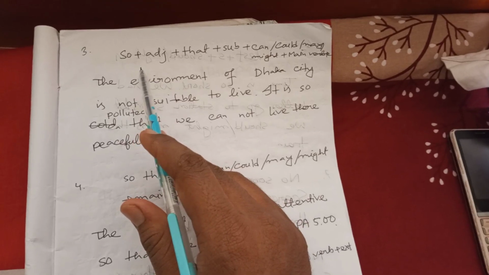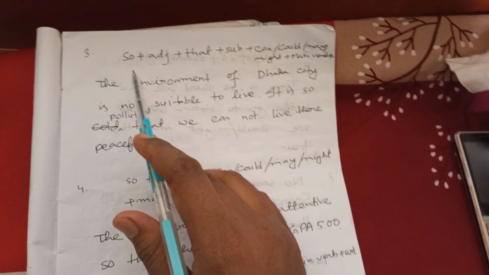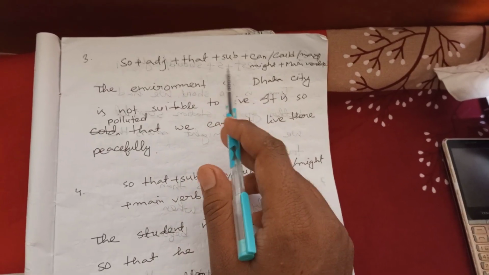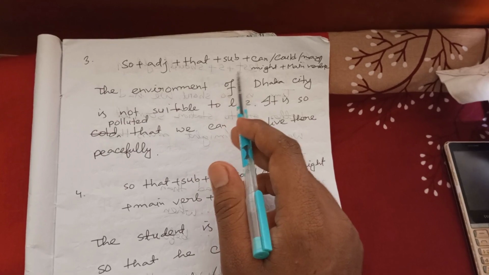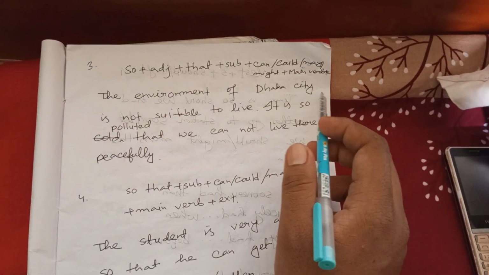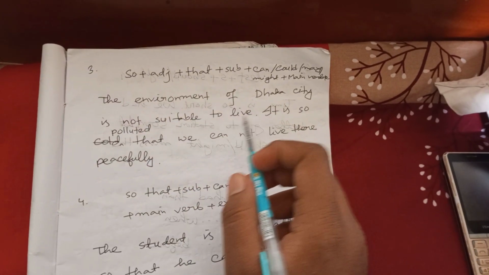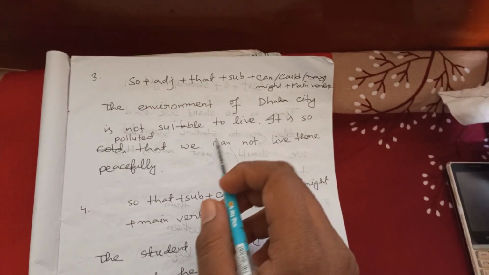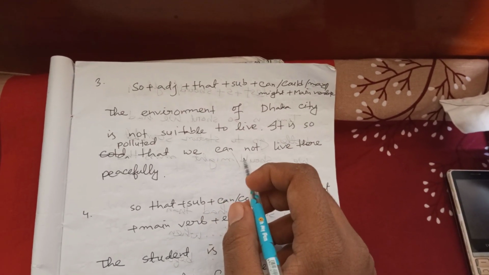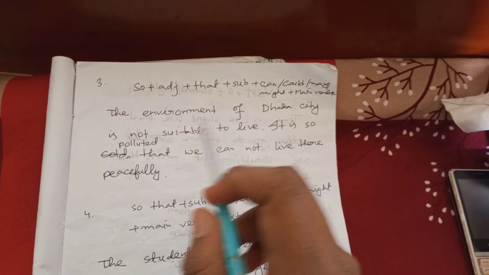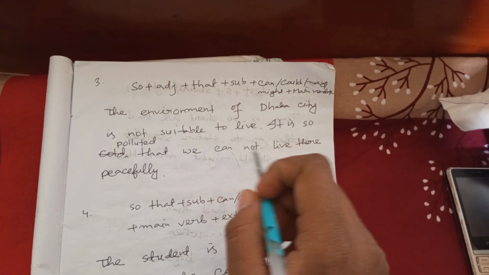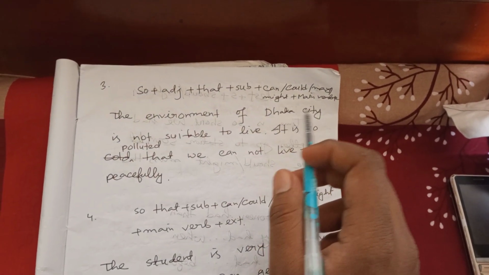Now I am going to another rule. If we find "so" plus adjective plus "that", after that we will use subject plus can or could or may or might plus main verb. If we find present tense earlier, then we will use can or may, and if we find past tense earlier, then we will use might or could.